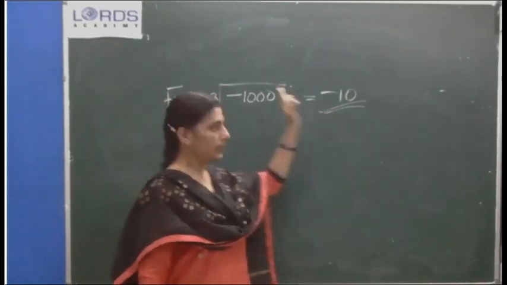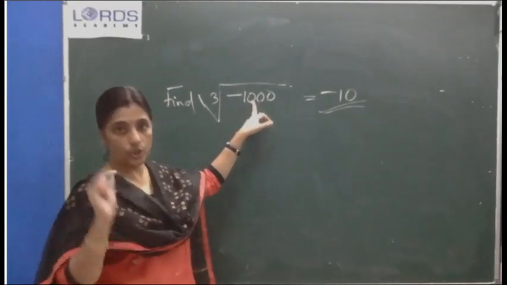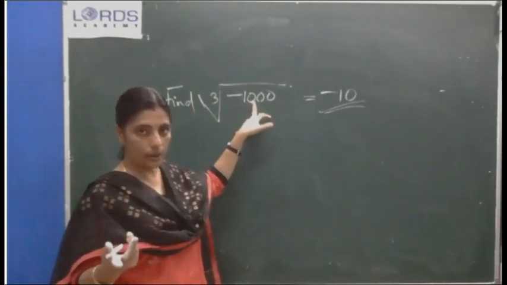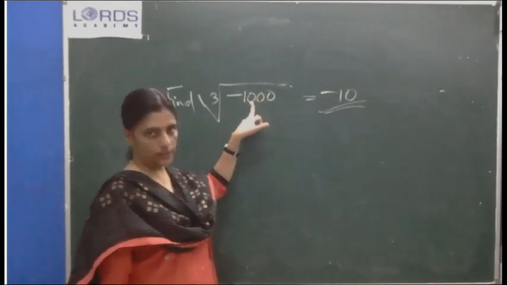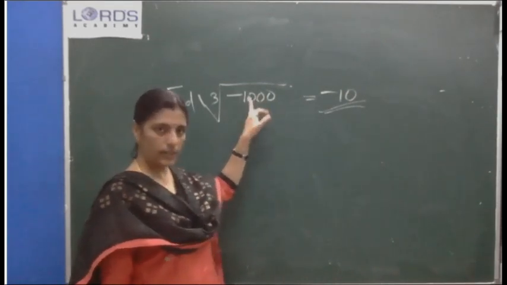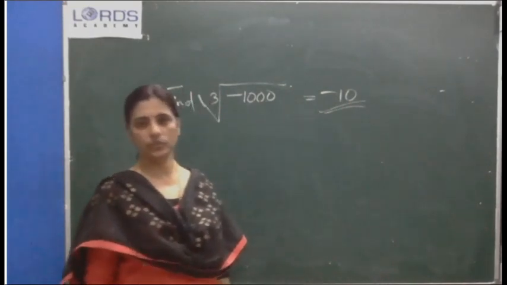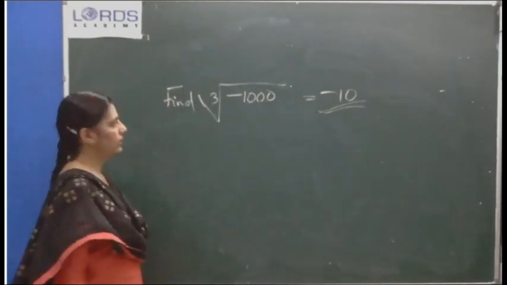Otherwise you do, 3 zeros are there, not like square root. If 2 zeros are there in square root, 1 zero. In cube, if three zeros are there, then only in cube root 1 zero. Okay. Next question.